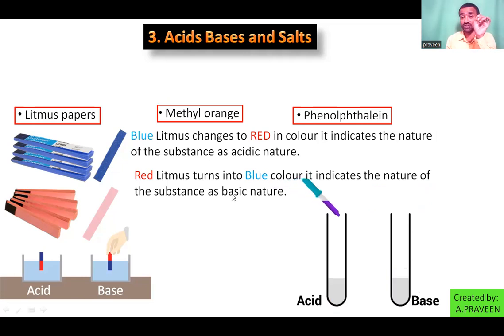Acids always change litmus from blue into red, so finally red color means acidic medium. If it changes into blue color, that indicates a basic substance, right? So you have to understand this.